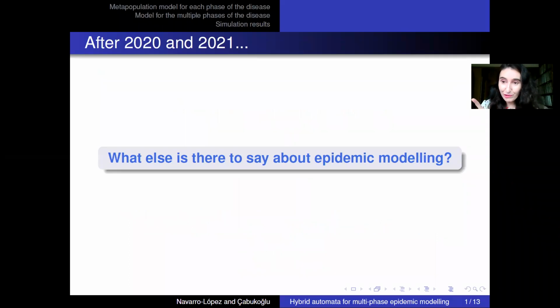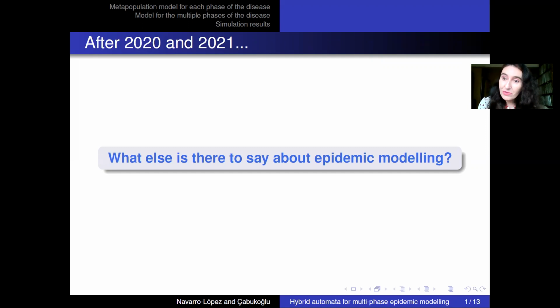I have a question for you. After 2020 and 2021, what else is there to say about epidemic modeling? Well, probably we have to say that we need better models to reproduce the complex dynamical behaviors involved in the spreading of infectious diseases over different evolution phases.